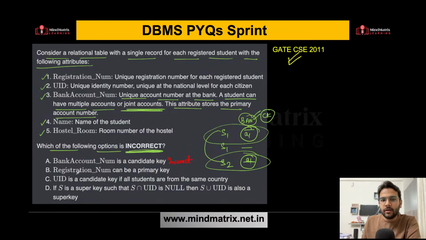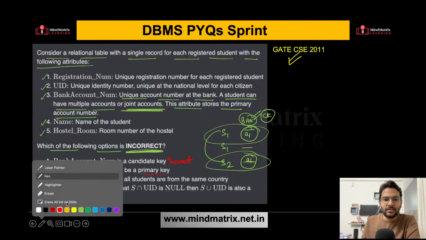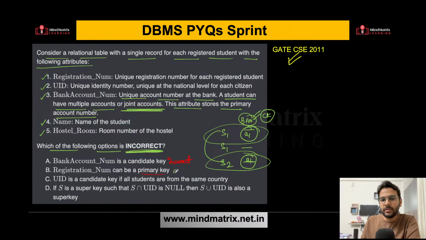Okay, what about option B? Registration number can be a primary key. So what is registration number? It is a unique registration number for each registered student. Yes, definitely you can make this registration number a primary key. So this is correct. There is no problem in this. What about option C here?